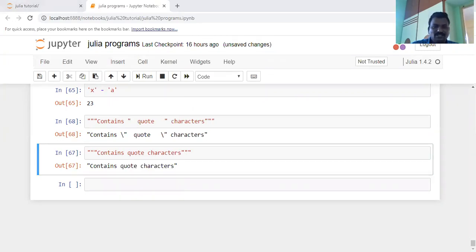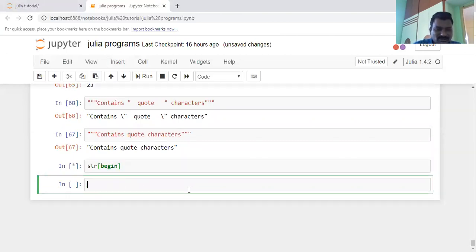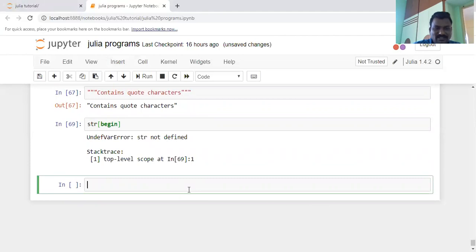Another important one here is, if you want to extract a character from a string, use an index. If you want to extract the characters here, what are the characters? For example, take a string, begin. For extracting the characters, let us take a simple example. String begin here. What is the result here? It's not having anything here. String begin, the underflow value here.